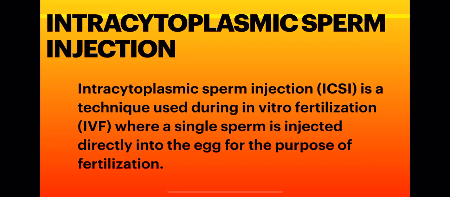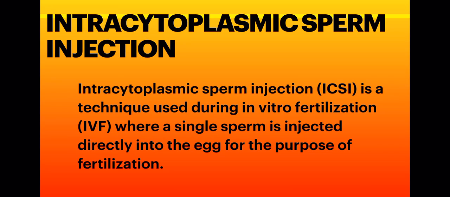Now the new ART we will study, that is intracytoplasmic sperm injection. This technique is related to in vitro fertilization. In this, the sperm is injected into the ovum with the help of an injection needle.